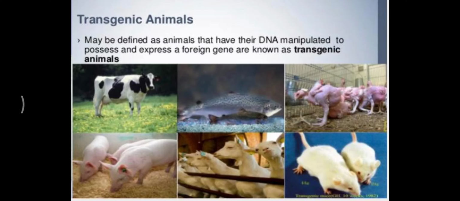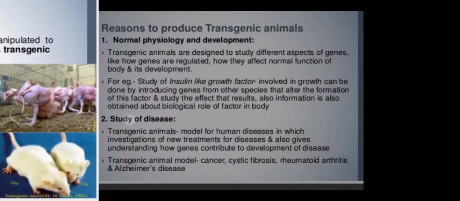Now here are a few pictures of transgenic organisms. Transgenic rats, rabbits, fish, sheep, cows and pigs have been produced, and about 95% of transgenic animals are mice. Now let us learn about the advantages of these transgenic animals.